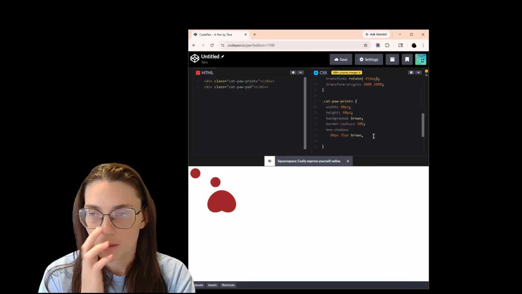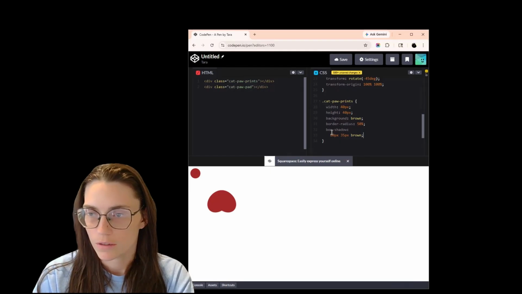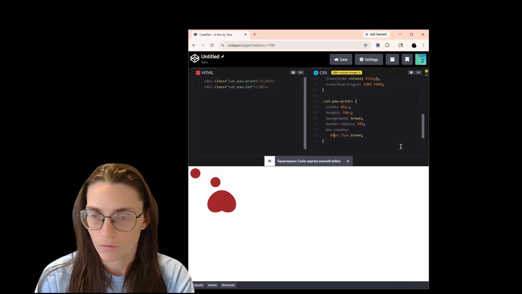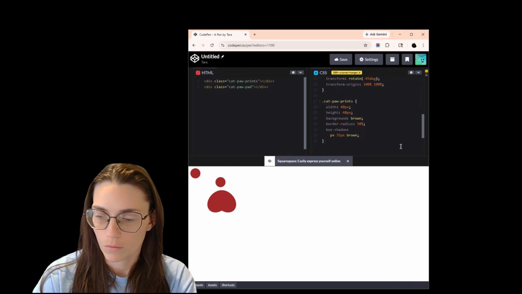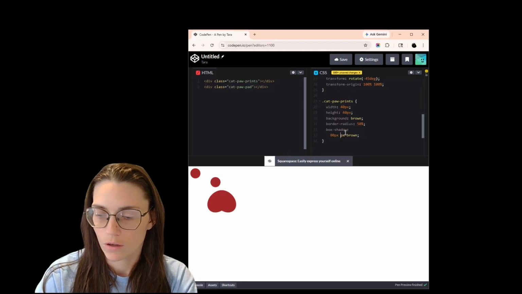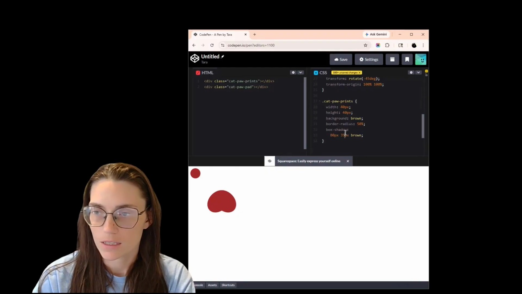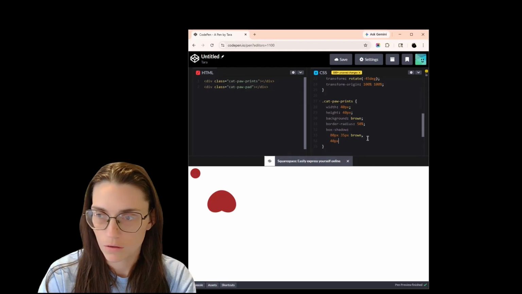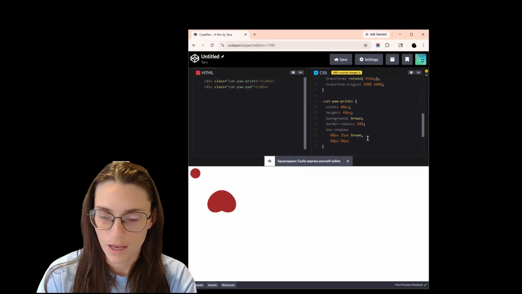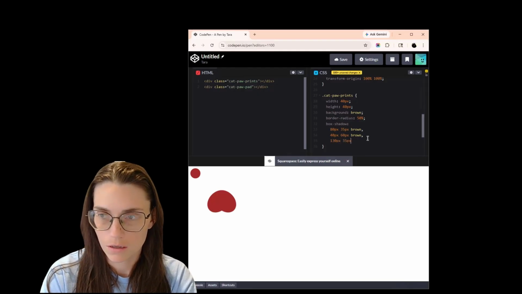If we wanted to add another one, we could. But as you can also see, I want to make sure that you can see if we were to change this to 100, it would move it to the right further. While if we change this to 100, it's going to move it down away from the top of the screen. So like I said, you can play with those. As for the other paws, or the other pads, we're going to throw these numbers in.